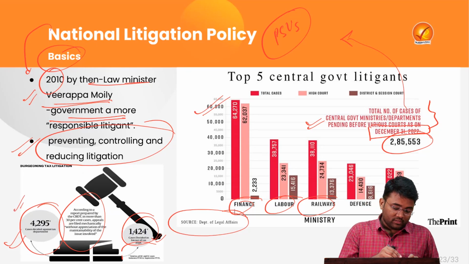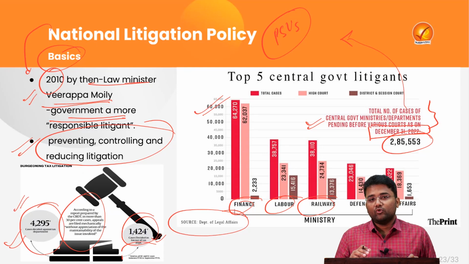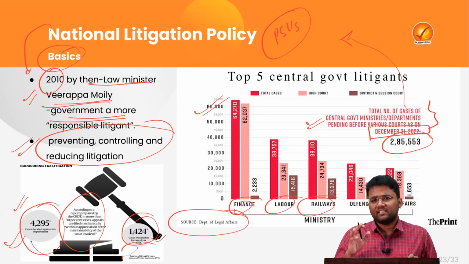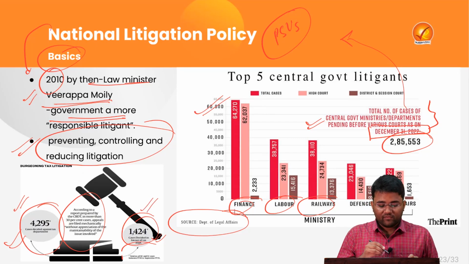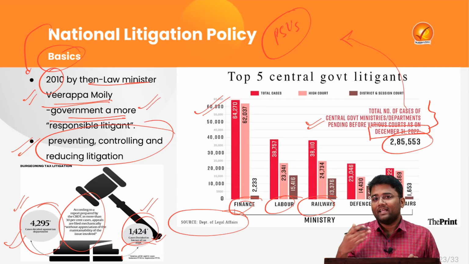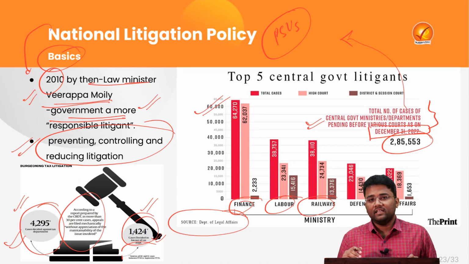Means almost 3 times more cases are going against the department, that is CBDT. Mainly tax related matters are talked about here, and fewer cases are coming in favor of the department. That shows that the government is caught in unnecessary litigation.